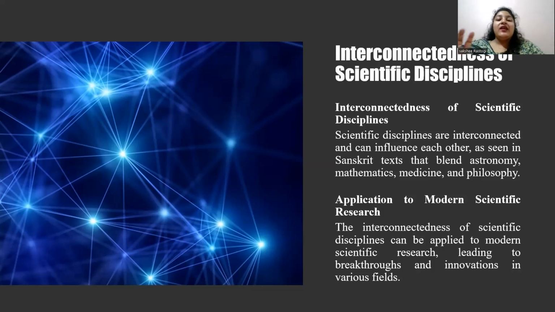Engineering and sciences: applied sciences like materials science, aerospace engineering, and biomedical engineering rely on fundamental scientific principles. Environmental science and all sciences: ecology, climate science, and sustainability draw on multiple disciplines. Medicine and sciences, which includes biology, chemistry, physics, and mathematics, converge in medical research and practice. Neuroscience is the scientific understanding of brain function and behavior, spanning biology, psychology, and computer science. Data science and all the sciences include data analysis and visualization techniques, which are essential across disciplines.